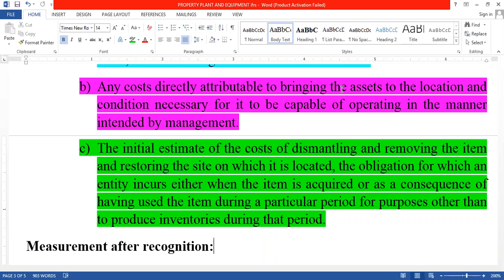In all these situations we incur a certain sum of cost, the type of cost we call property, plant and equipment cost. Yes, these are all the major items of cost. In the problem, understand these three major items.